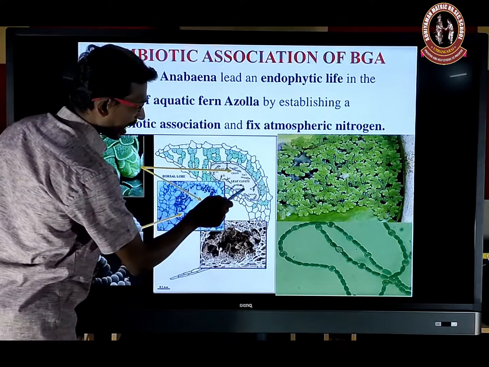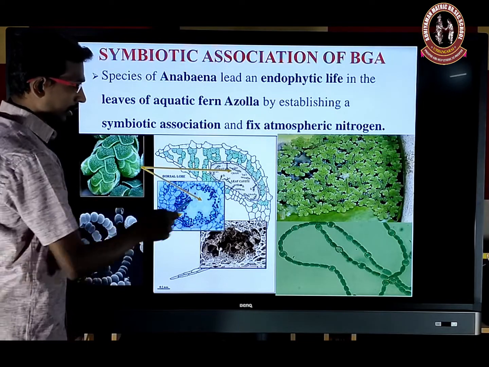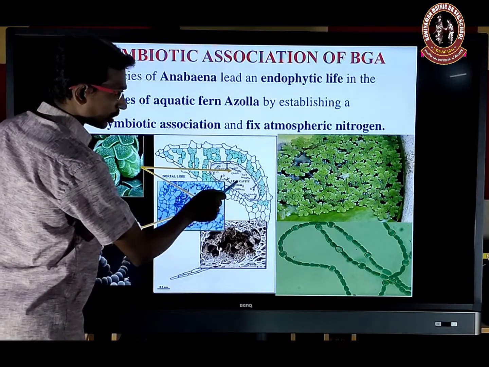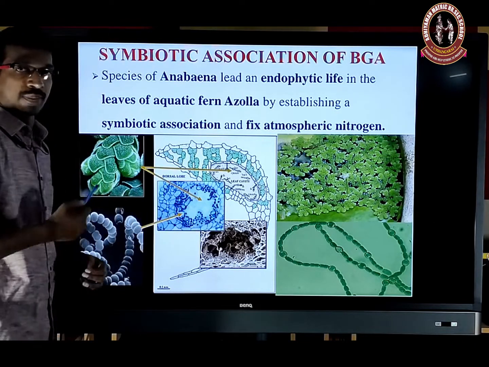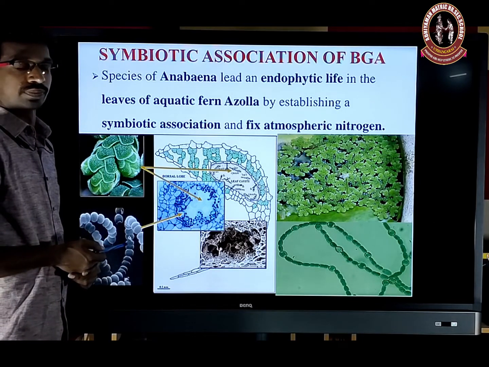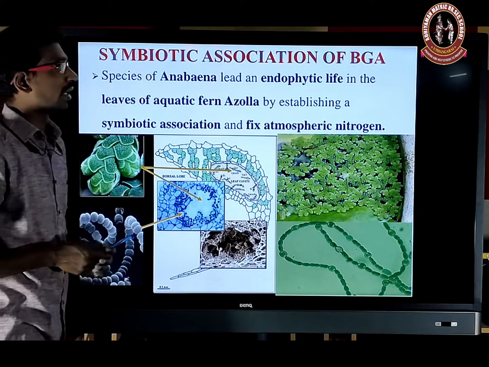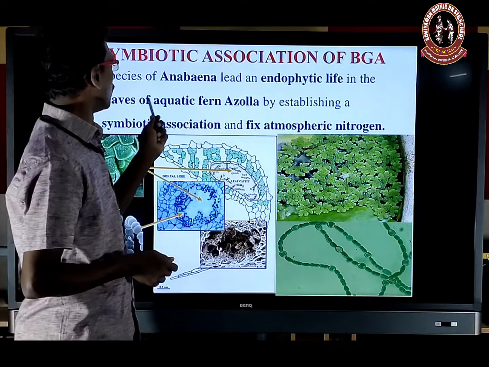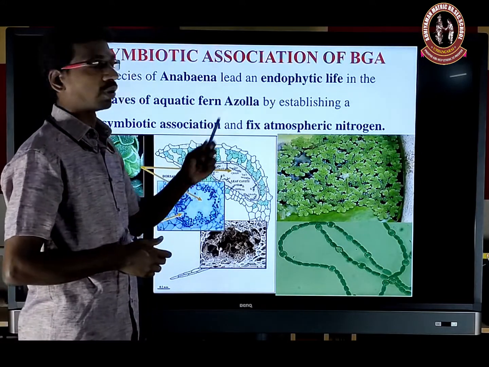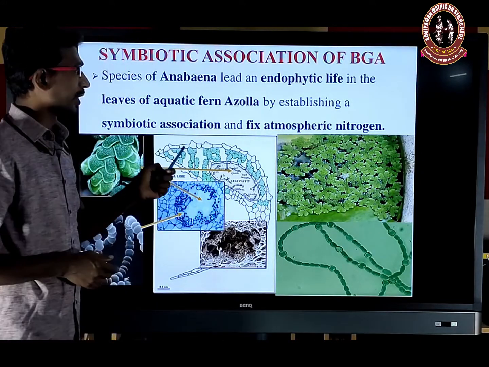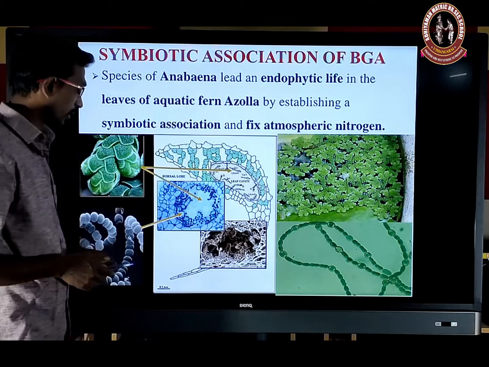The leaf has a cavity, and inside it Anabaena is present. So the species Anabaena lives an endobiotic life in the leaves of the aquatic fern Azolla and establishes a symbiotic association to fix atmospheric nitrogen.